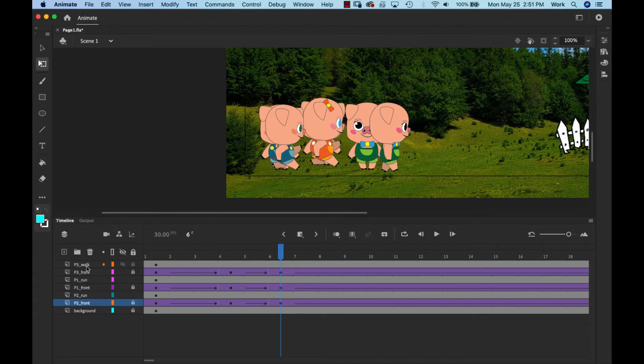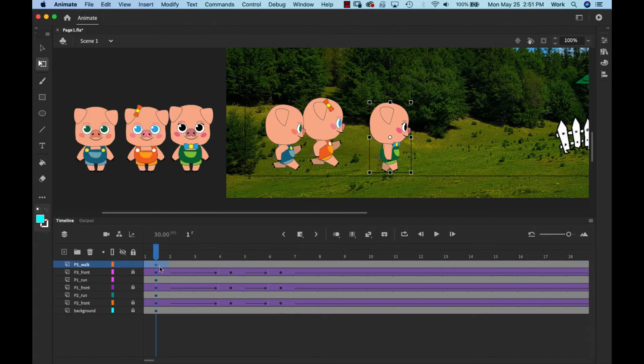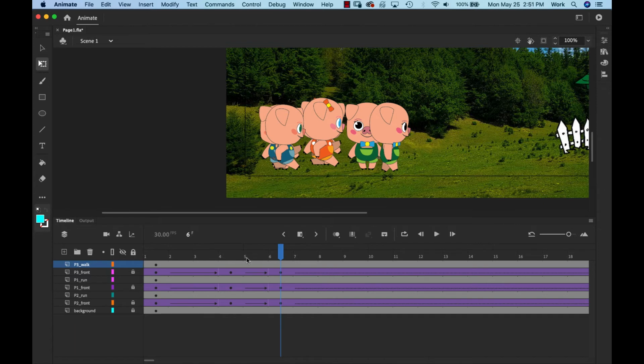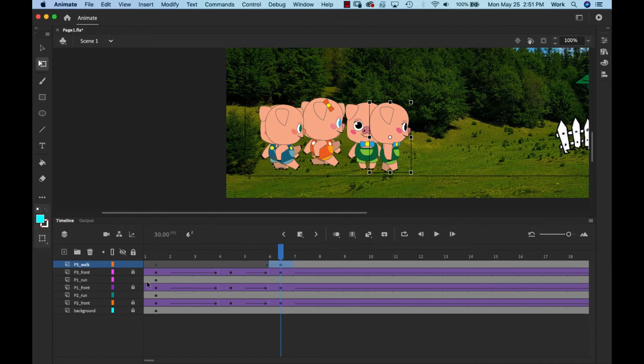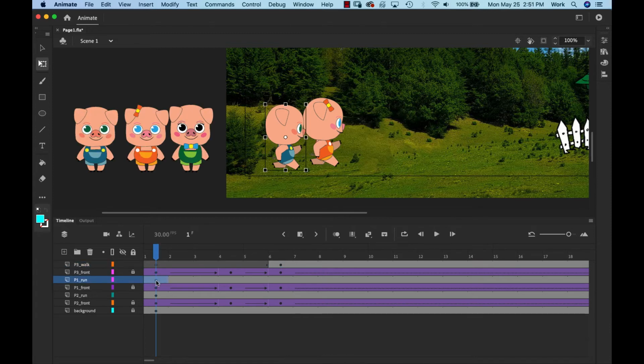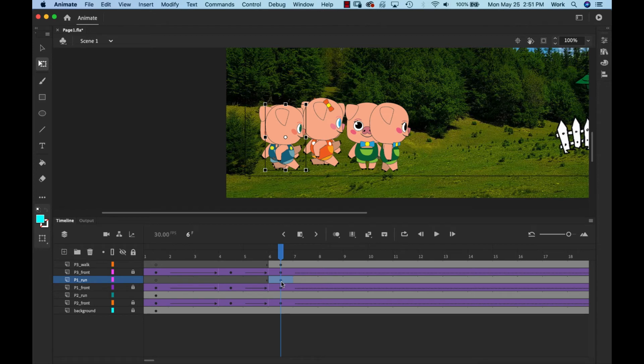Now the P3 walk, your first keyframe is in the beginning, but we're going to drag it so it's exactly in the same location as this keyframe in frame 6. So I'm going to select that keyframe and drag it all the way to the 6. I'm going to do the same thing for the P1 run. I'm going to drag it so it doesn't start on frame 1. It's going to start in frame 6.